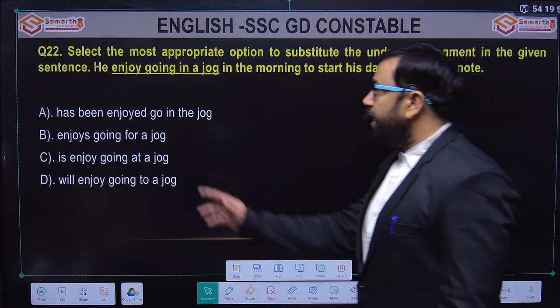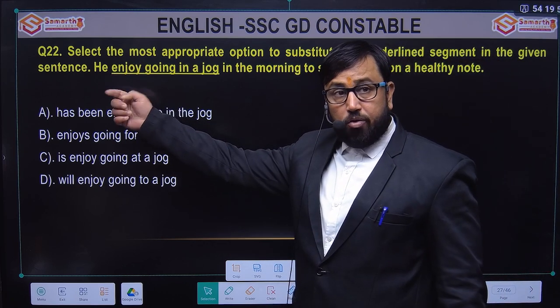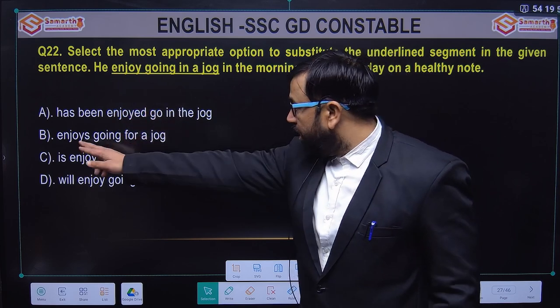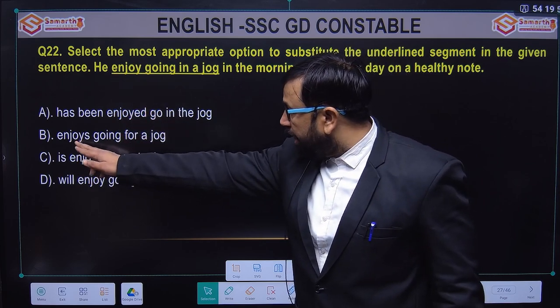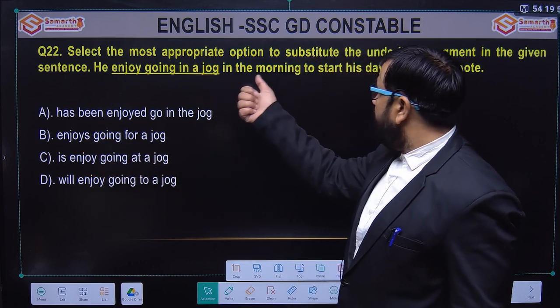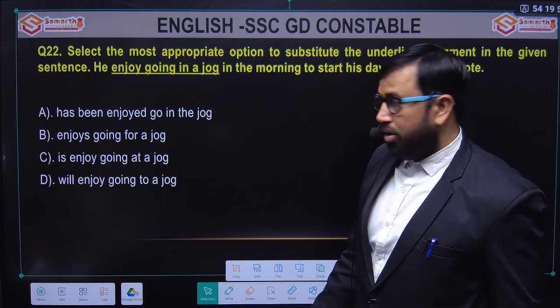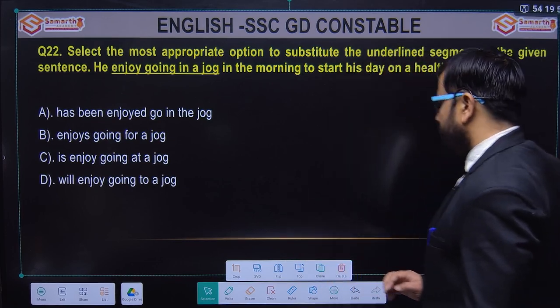He is a singular subject, so the verb used after it in the present tense takes an s or es. So this one is absolutely relevant here. He enjoys going for a jog in the morning to start his day on a healthy note. So option B is the right answer.